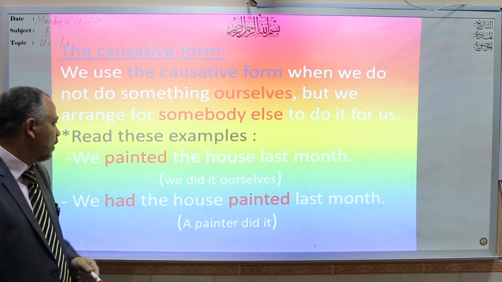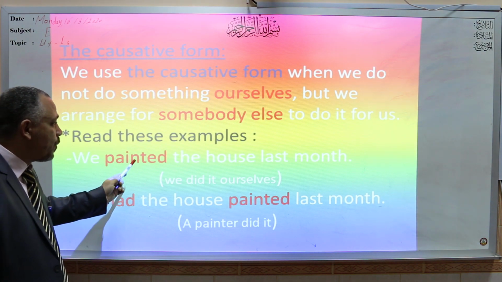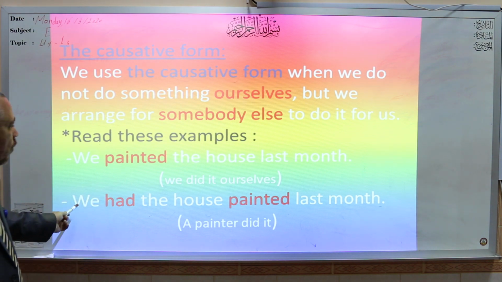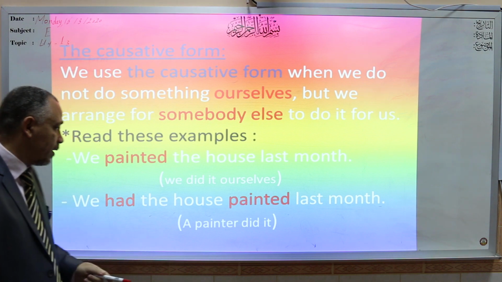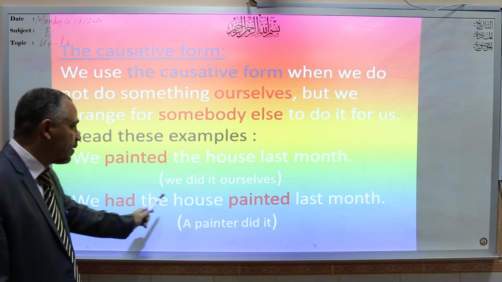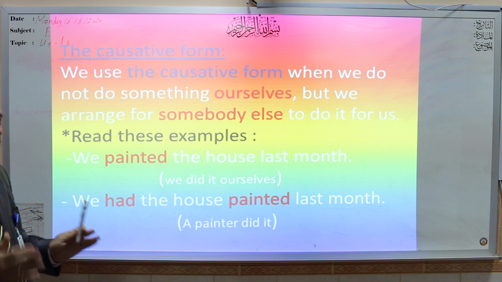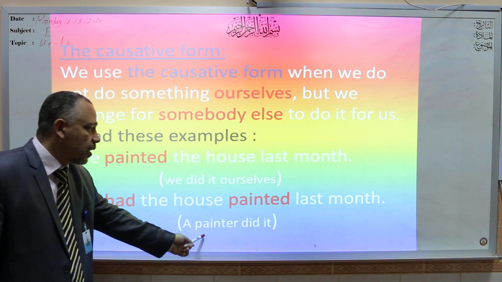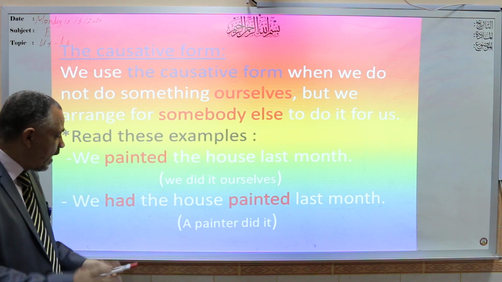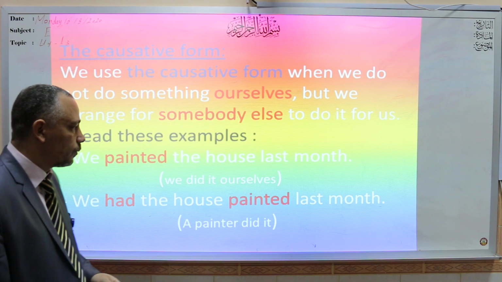It is this example. We painted the house last month means that we ourselves painted the house. We had the house painted last month. The second sentence is a causative form. We had the house painted last month means we didn't paint the house by ourselves, but a painter painted the house for us. A painter did it.